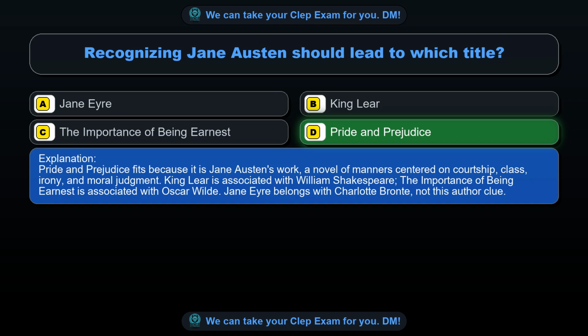Pride and Prejudice fits because it is Jane Austen's work, a novel of manners centered on courtship, class, irony, and moral judgment. King Lear is associated with William Shakespeare, The Importance of Being Earnest is associated with Oscar Wilde. Jane Eyre belongs with Charlotte Bronte, not this author clue.